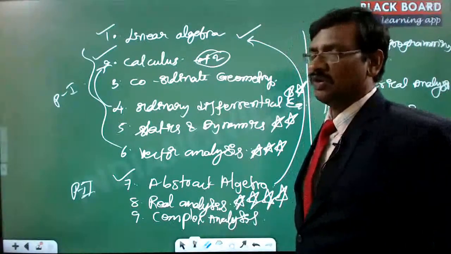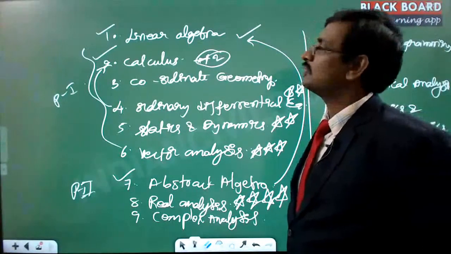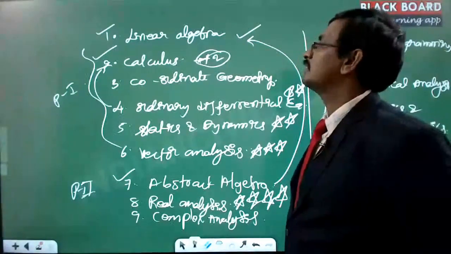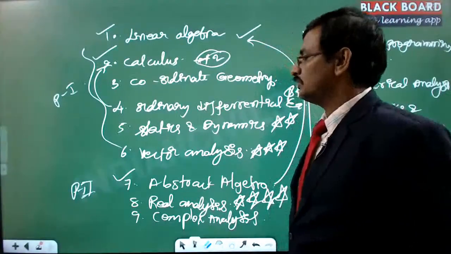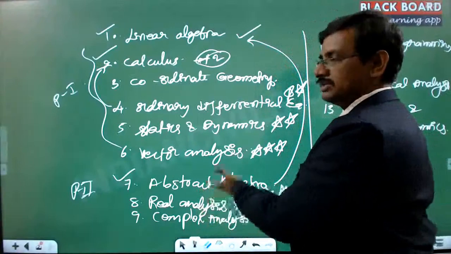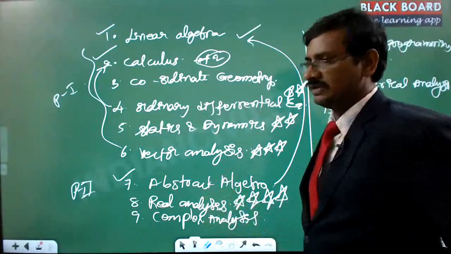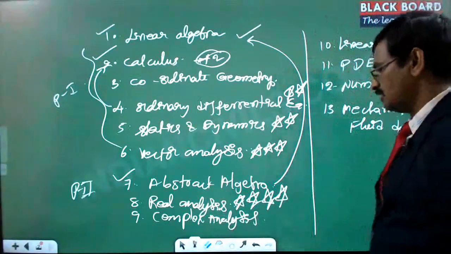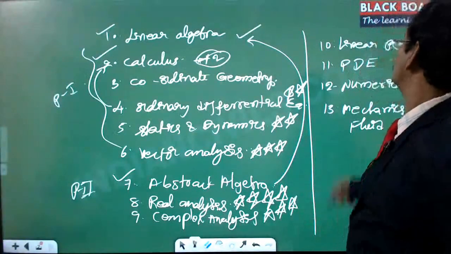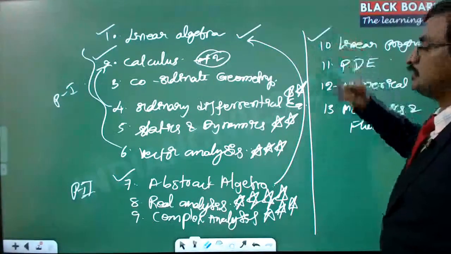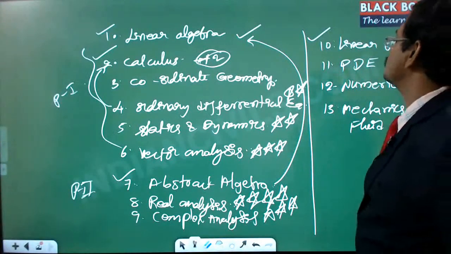That means there is a direct one-one correspondence between calculus knowledge and complex analysis knowledge. We find the limits there, we find the limits here also. We find differentiability and integrability there, and here as well. The mean value theorem, Cauchy's theorem, linear expansions, we will be doing here as well. That's why there is a one-one correspondence and a huge interdependency with calculus for this topic. And then linear programming is completely independent, which you can straight away start with. No prior knowledge is required, and there are no dependencies.